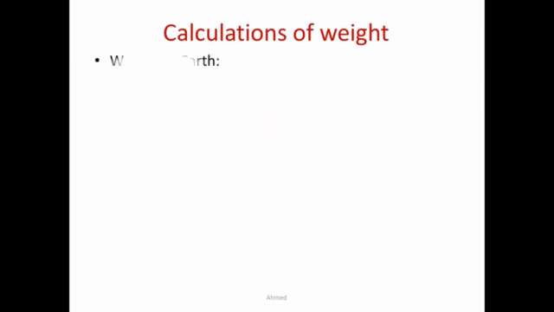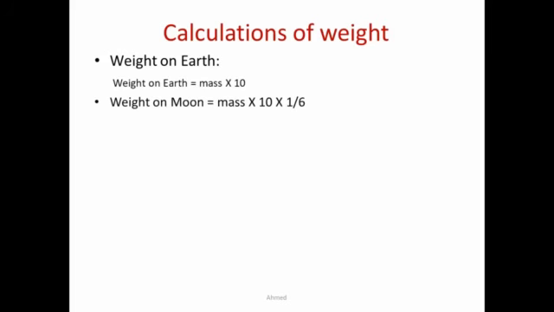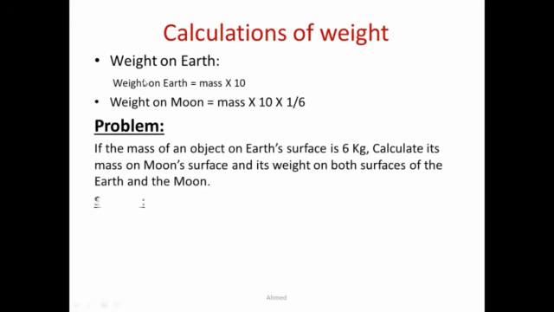But how can we calculate the values of weight? There is a law. This law states that weight on Earth equals mass times 10. Weight on Moon equals mass times 10 times 1 over 6, because the attraction force of the Moon is less than that of the Earth 6 times.